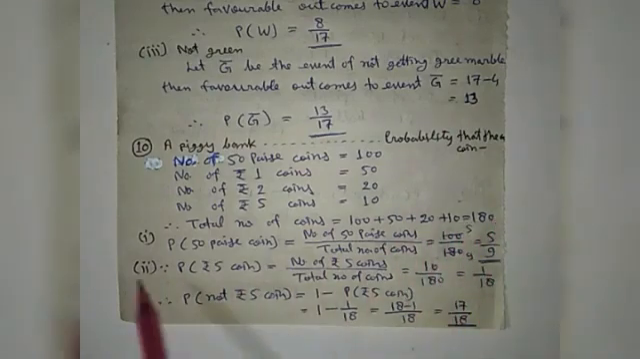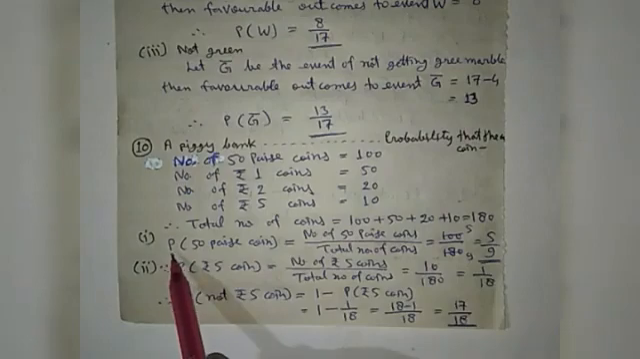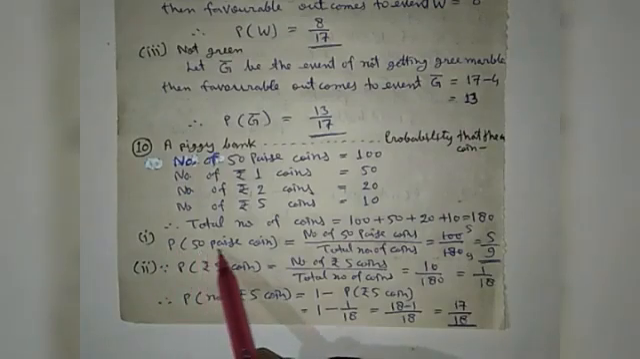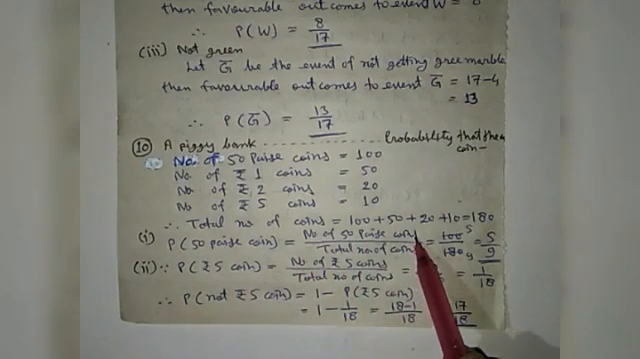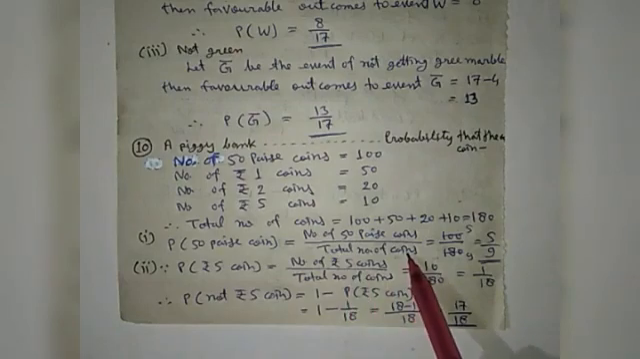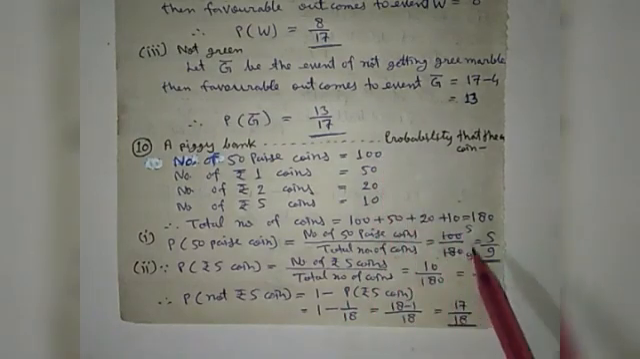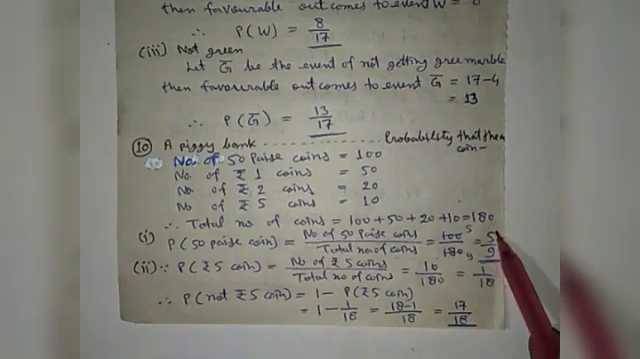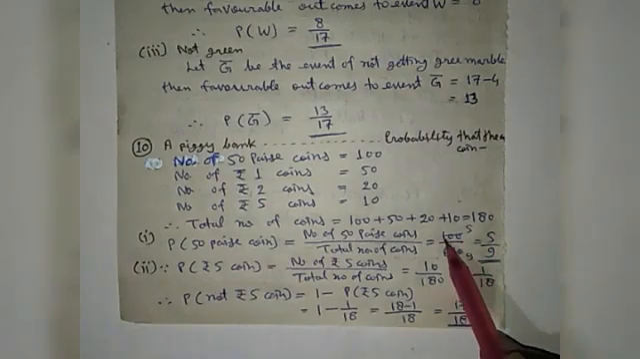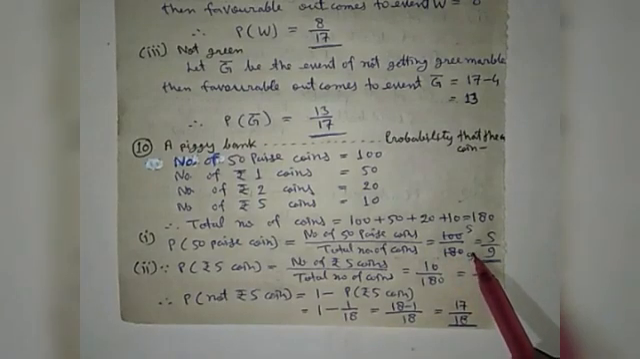So the probability of getting a 50 paise coin, P(50 paise coin), equals the number of 50 paise coins divided by the total number of coins. The number of 50 paise coins is 100, so it is 100 upon 180. On dividing it, you will get 5 upon 9.